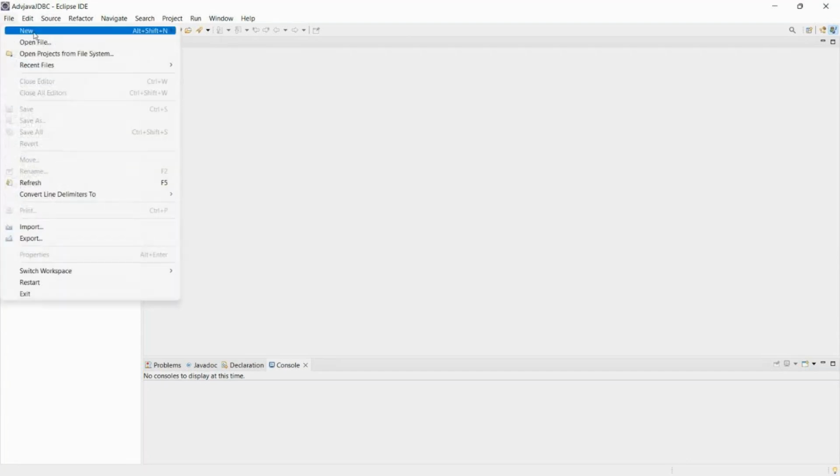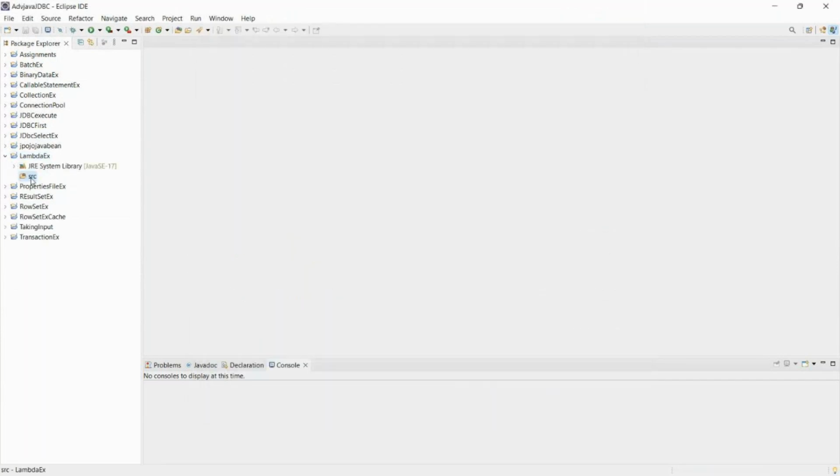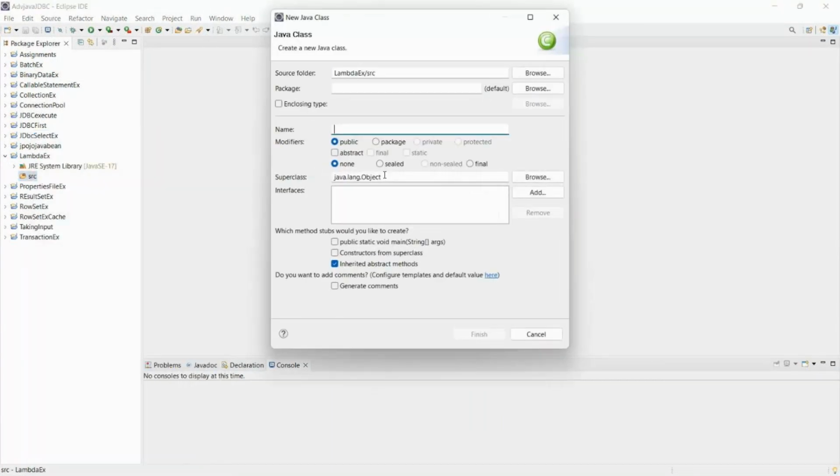Create a new project, Java project. Tell me, guys, the project name. The concept name is Lambda examples. Click on next, click on finish. We know that. Go to the src, right click, new class. The package name is com.tcs.lambda. The class name is Lambda example one. L should be capital, class name should start with a capital, right? Click on the main method, then finish.